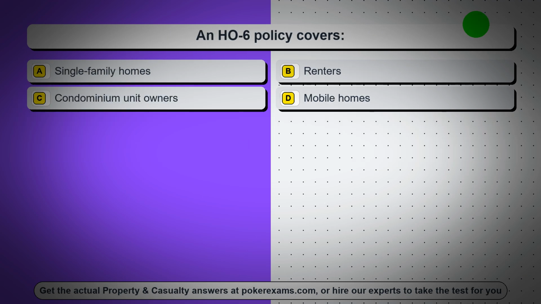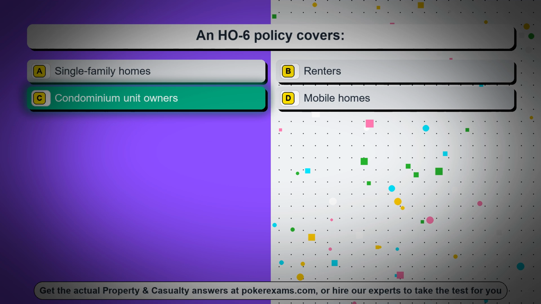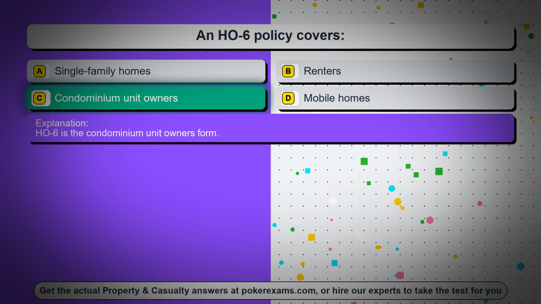Question 53. An HO6 policy covers option A. Single-family homes. Option B. Renters. Option C. Condominium unit owners. Option D. Mobile homes. The correct answer is option C. Condominium unit owners. HO6 is the condominium unit owners form.